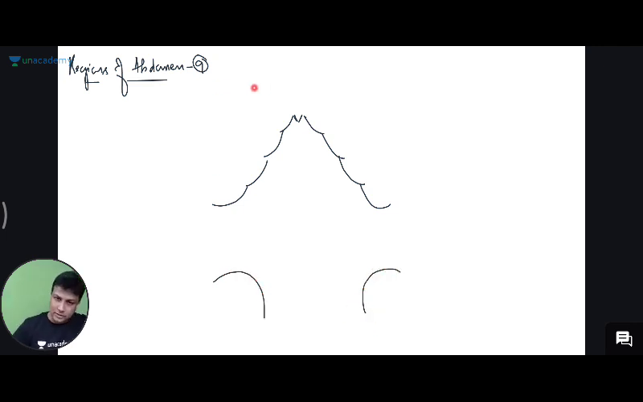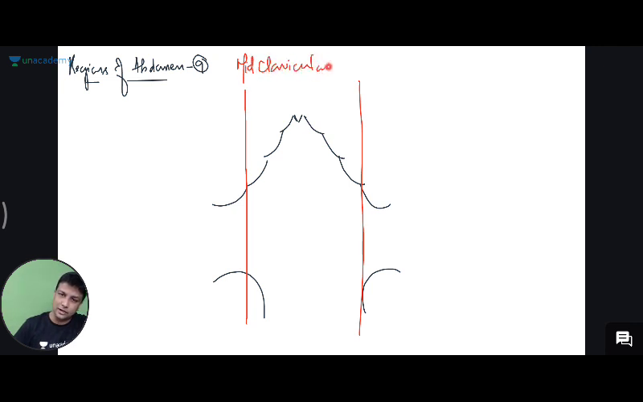And then, my dear doctors, there will be one vertical plane here, mid-clavicular, and another vertical plane here, that is your mid-clavicular plane. So these 2 vertical planes will be your mid-clavicular planes. Then there will be 2 horizontal planes. One horizontal plane is just touching the lowermost part of the costal cartilage. That is why it is known as the subcostal plane.